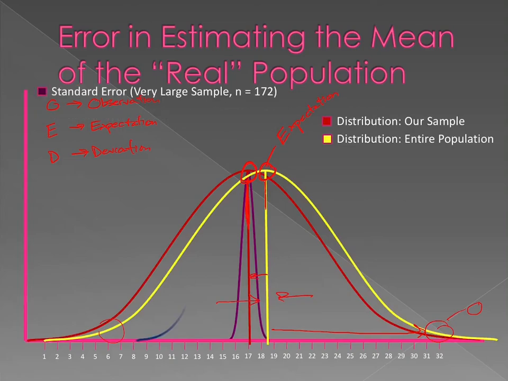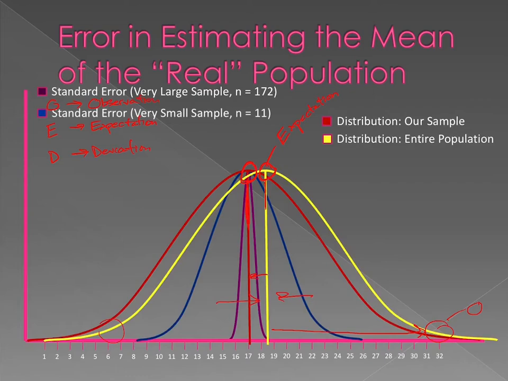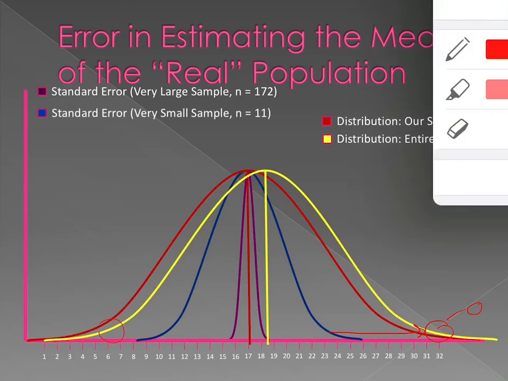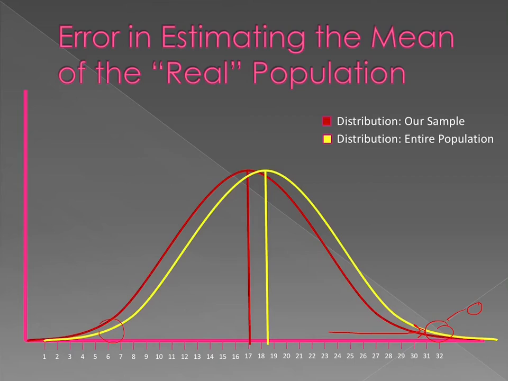So let me erase some of this stuff. What I want us to do is actually take a look at what's called the standard error of the mean. This is another way of thinking about the likelihood that our mean represents the entire population.